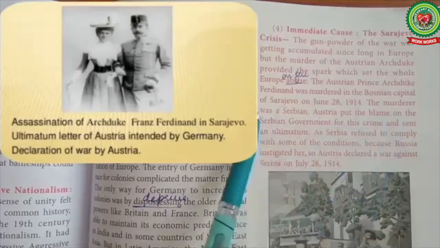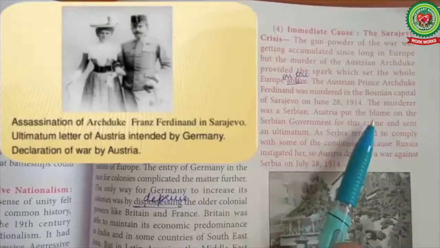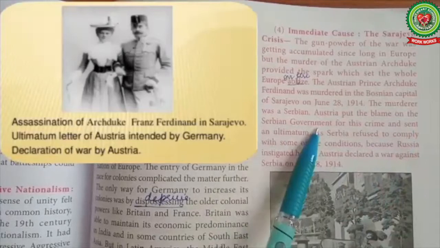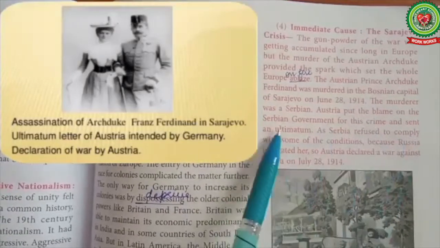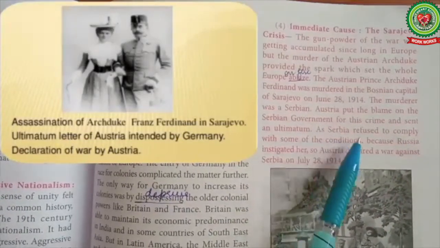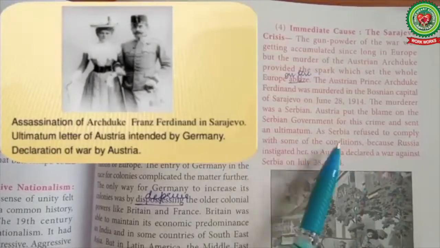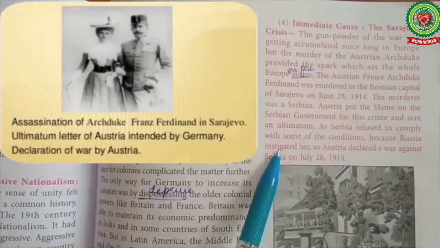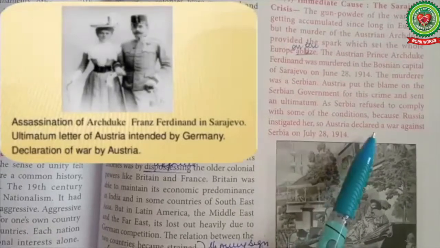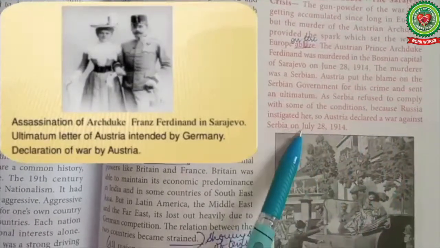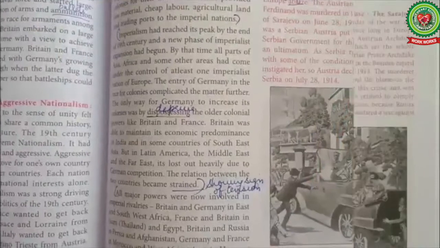The murderer was a Serbian. Austria put the blame on the Serbian government for this crime and sent an ultimatum. As Serbia refused to comply with some of the conditions because Russia instigated her, Austria declared war against Serbia on July 28, 1914.